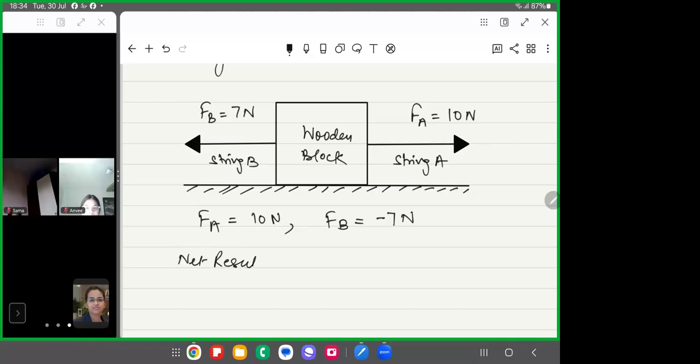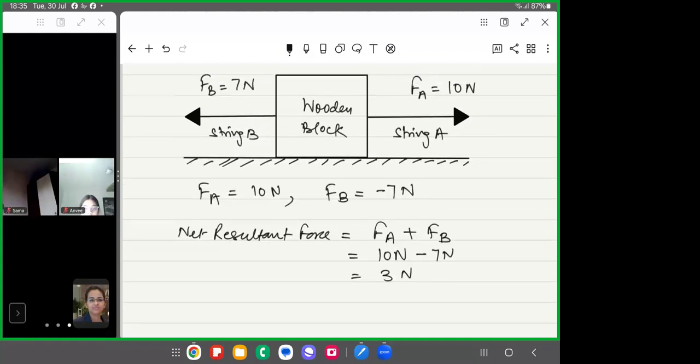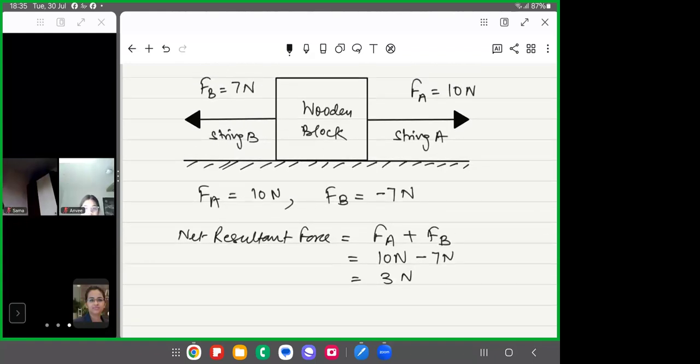Net resultant force will be, again, addition of these two forces, FA plus FB, right? FA is 10 Newton and FB is minus 7 Newton, right? So this will be 3 Newton. So what is the net resultant force? It is 3 Newton, right? And because of this unbalanced force, the wooden block will start moving in the direction where FA is applied.